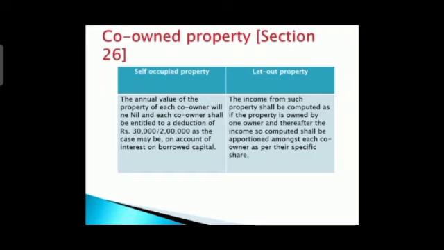Okay, so that is the important part to remember. Okay, next is what? Let out property. Now in let out property, what we have to see is that the income from such property shall be computed as if the property is owned by one owner, and thereafter the income so computed shall be apportioned among each co-owner as per their specific share. So we are going to divide the amount, whatever we earn as income, according to their share.